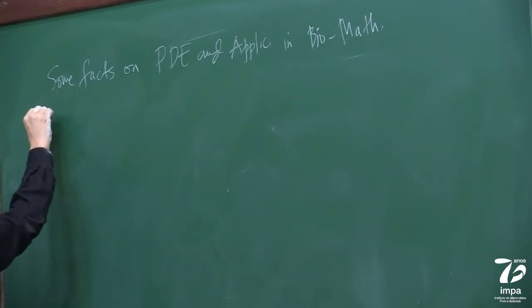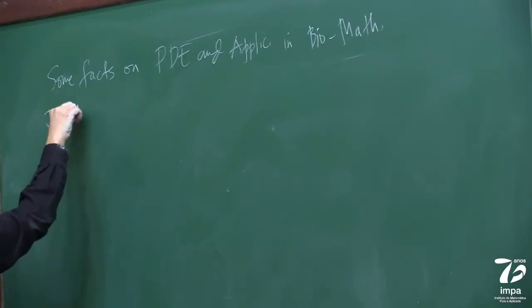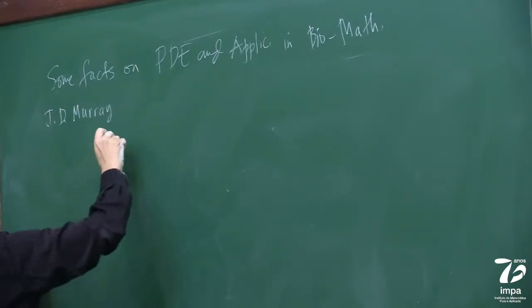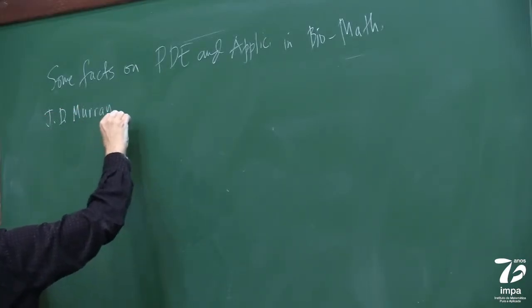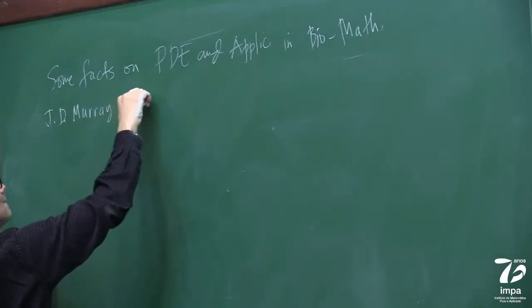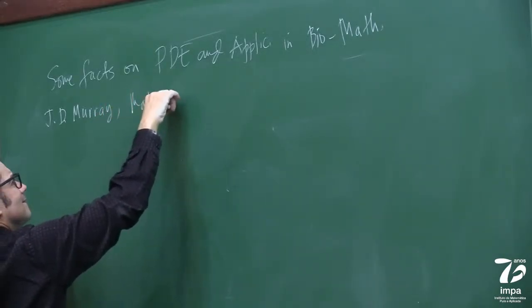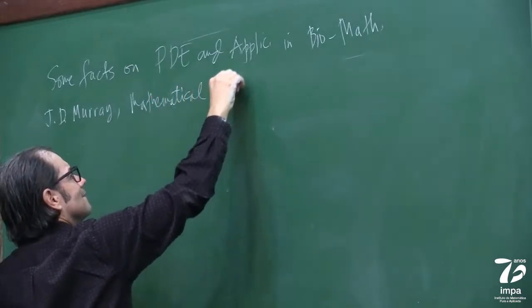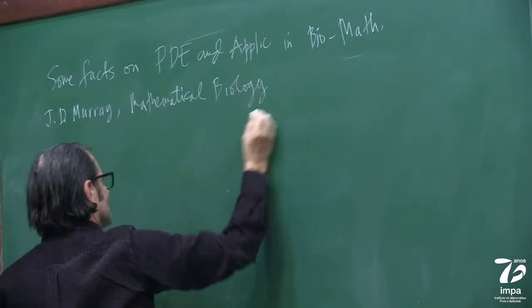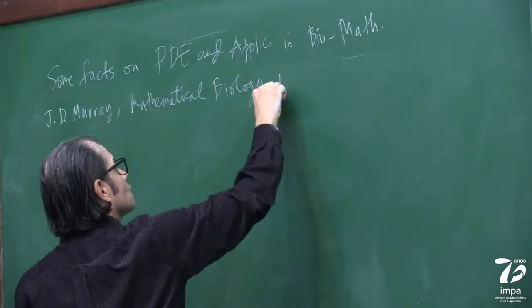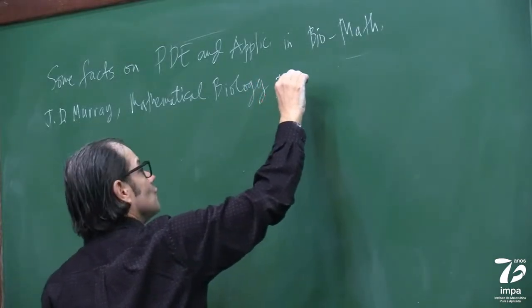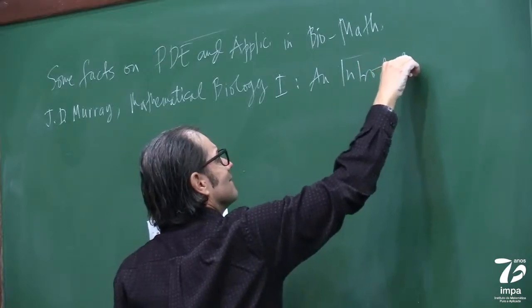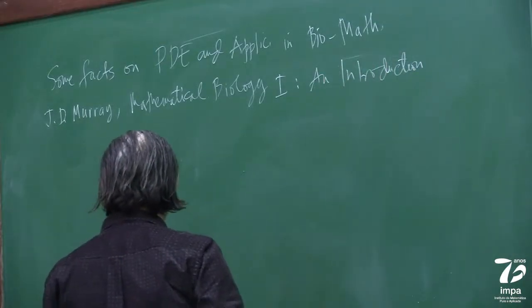So there's a book by J.D. Murray, which is called Mathematical Biology. It has 2 volumes, and the first one is an introduction.